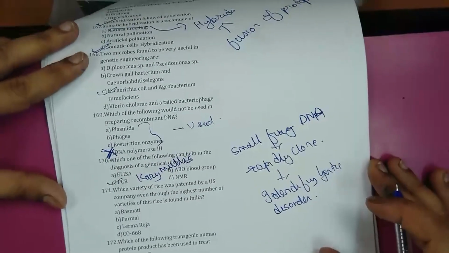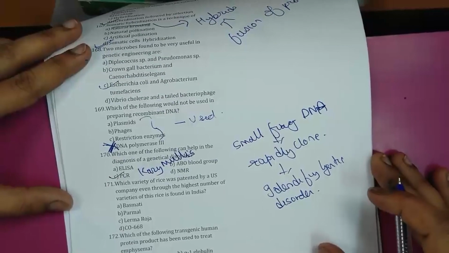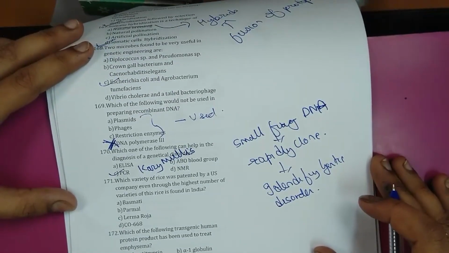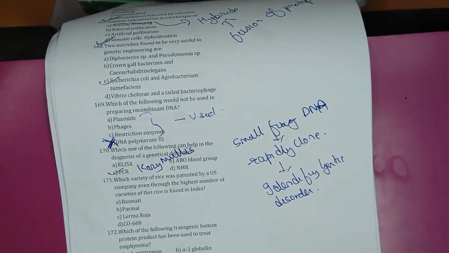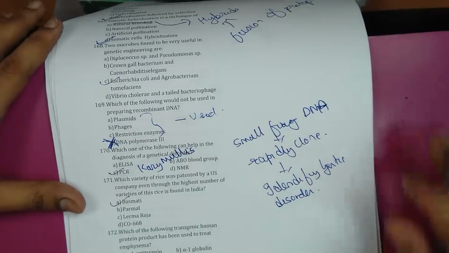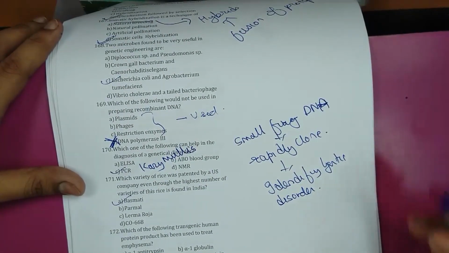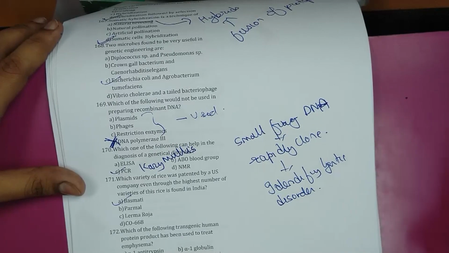to identify the genetic disorder. Which variety of rice was patented by a US company even though the highest number of this rice is found in India? So it was the basmati rice, which is known for its aroma and flavor, and about 27 documented varieties of basmati are grown in India. And in 1997, an American company got patent rights on basmati rice through the US Patent and Trademark Office.